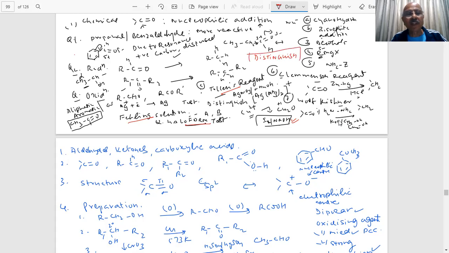Two compounds will be given. At least 1 or 2 marks questions are always coming. How to distinguish, students? It is an important point in organic chemistry, and we should be prepared for these things.